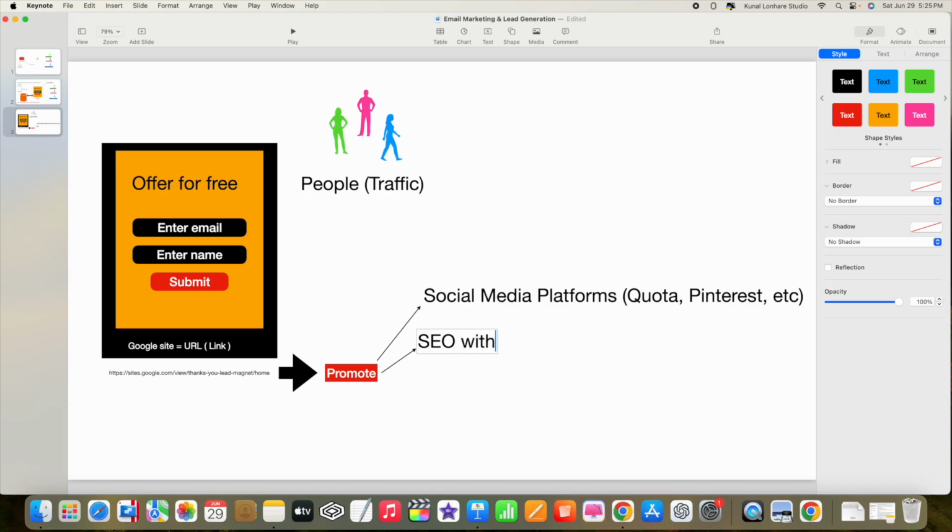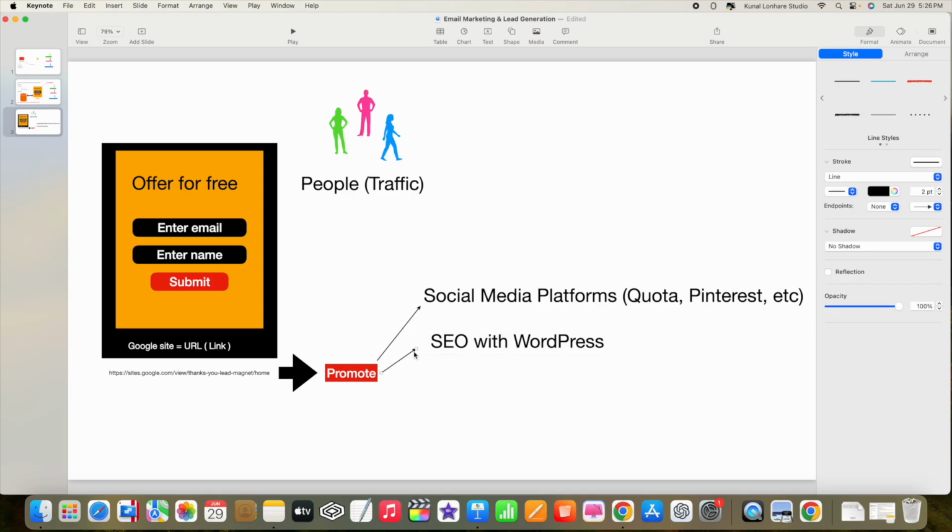With SEO, you can create your WordPress site and there you can write the content. Or you can use some paid ads as well.